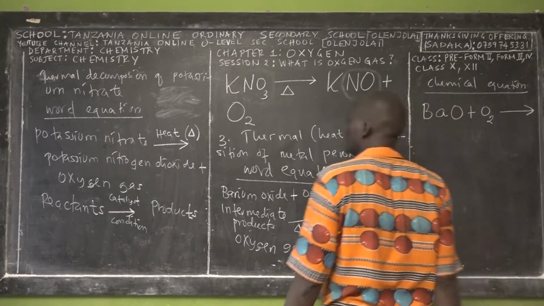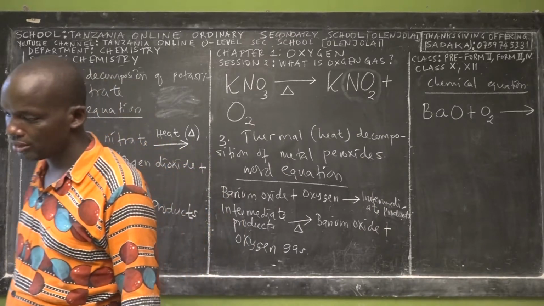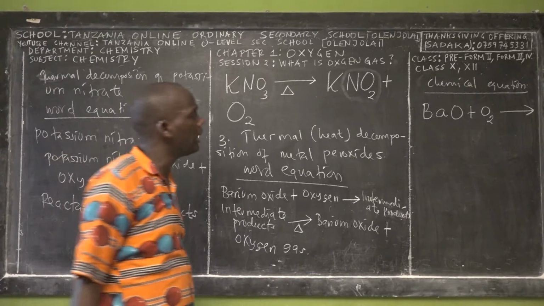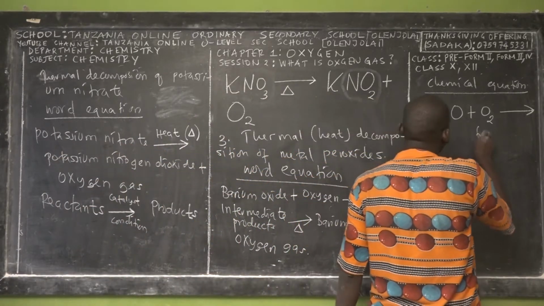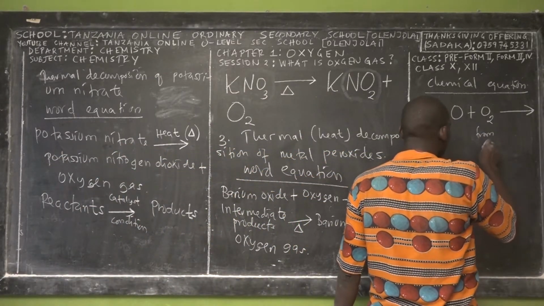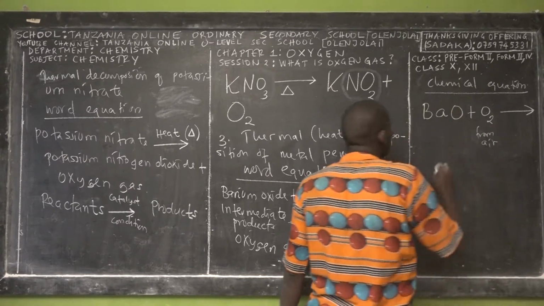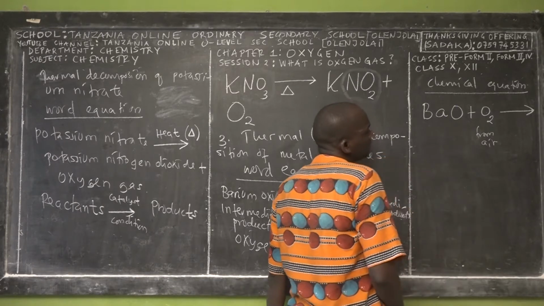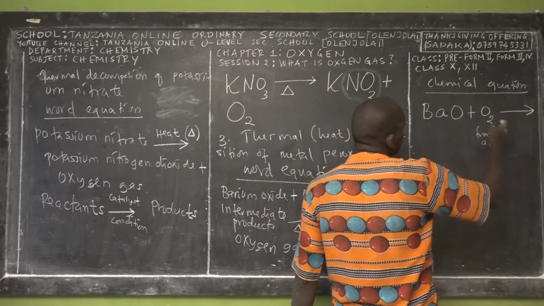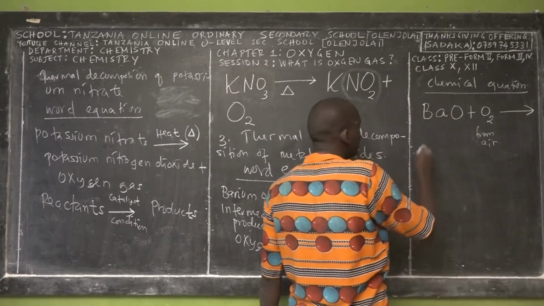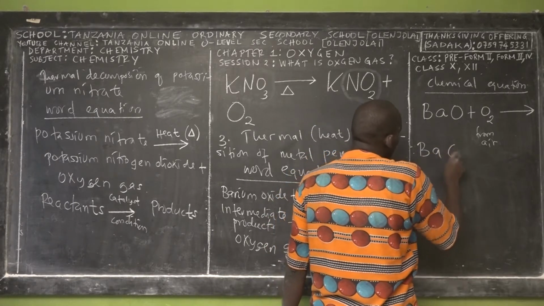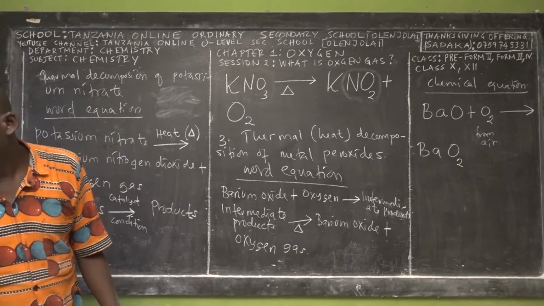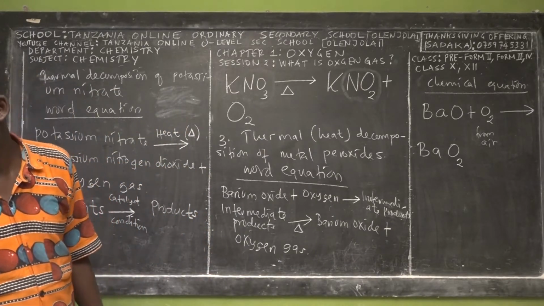This one reacts in the presence of what? So let me see the conditions. Yes. This is oxygen from air. What is this? Oxygen gas, right? Yes. So this is called barium oxide. Say barium oxide. Barium oxide reacts with oxygen from air. Then we get barium oxide again, but of another form, barium peroxide, as the intermediate product.